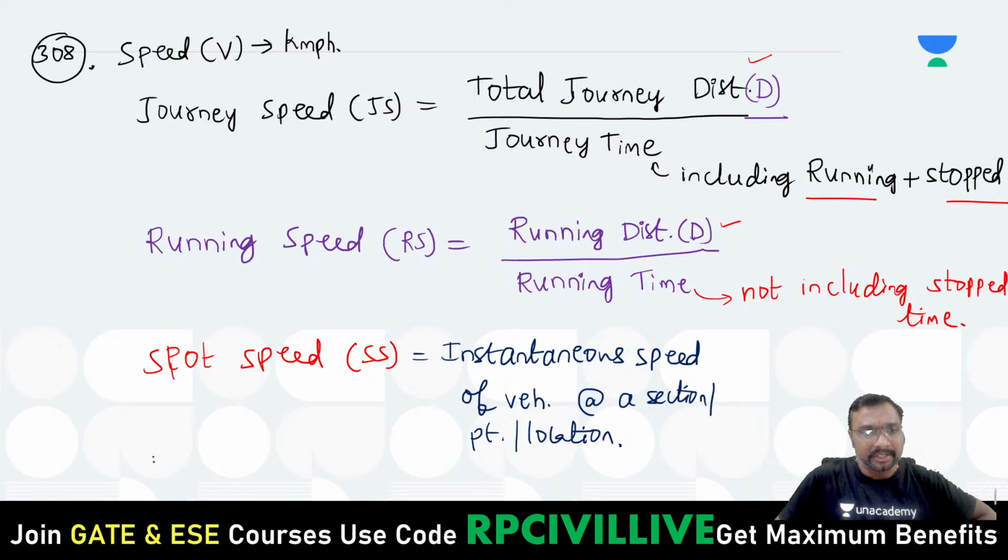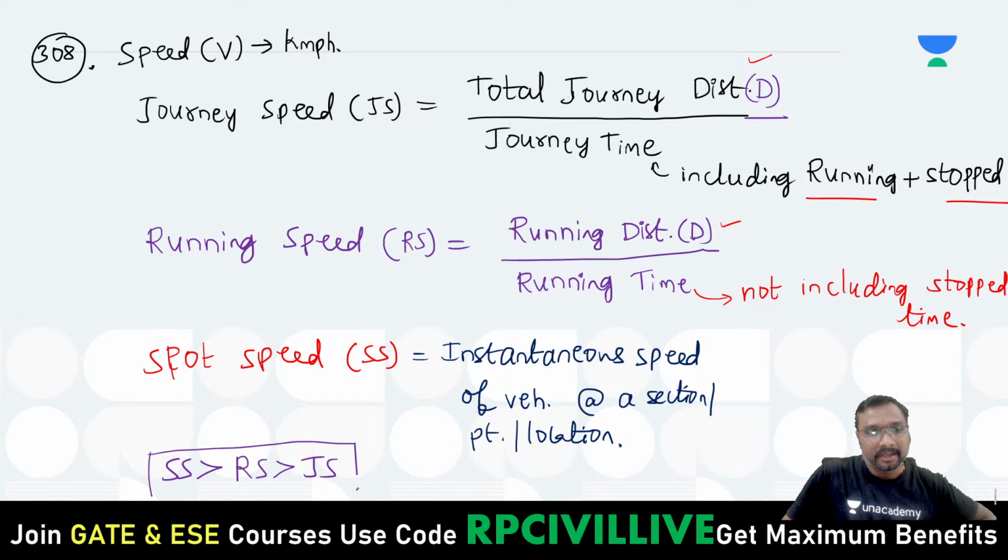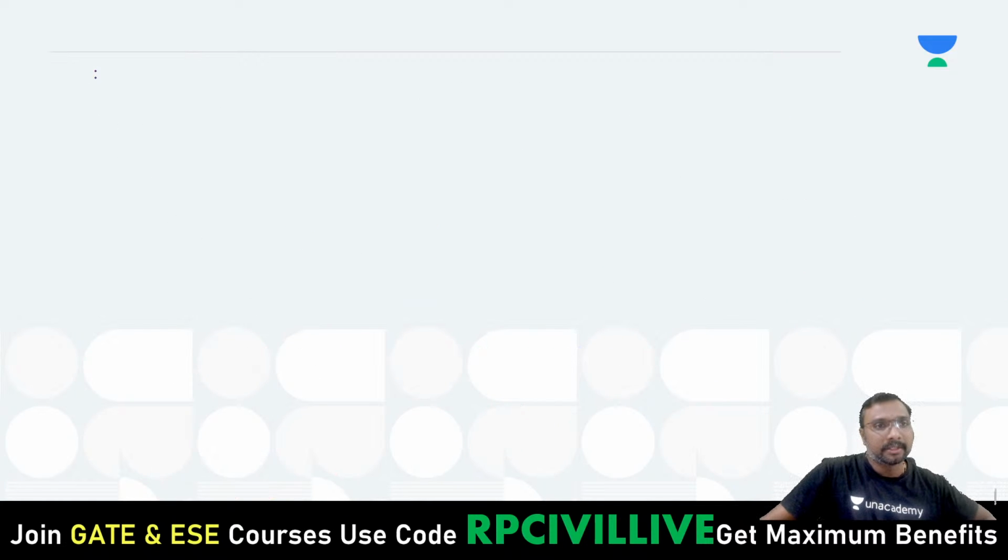Now whenever you consider which speed is higher, spot speed will be higher than the running speed, and it will be higher than the journey speed. Yes. These are the variations of these speeds we are having, if you just observe, right? Like that. This is 308. Okay. Now 309.